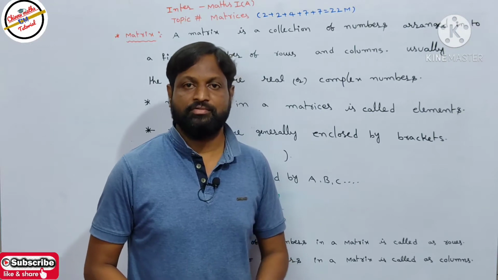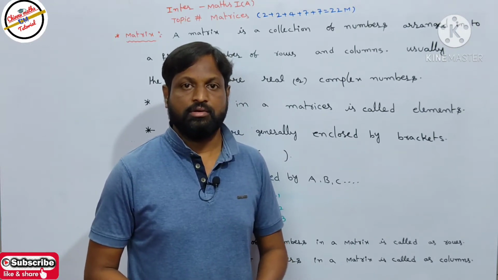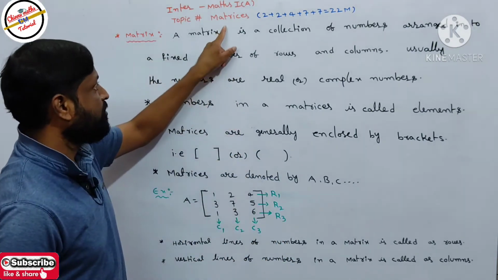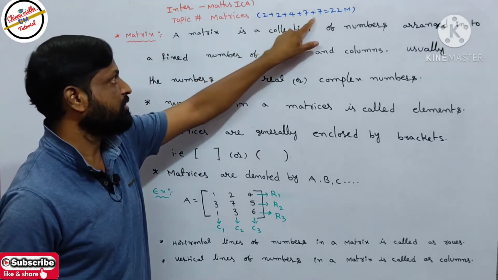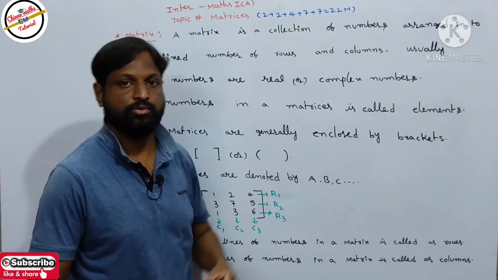Today we discuss intermediate first year mathematics paper 1A. The topic is matrices, so it is very important. The weightage of the marks is two 2 marks questions, one 4 mark question, and two 7 marks questions. So the total marks is 22 marks.